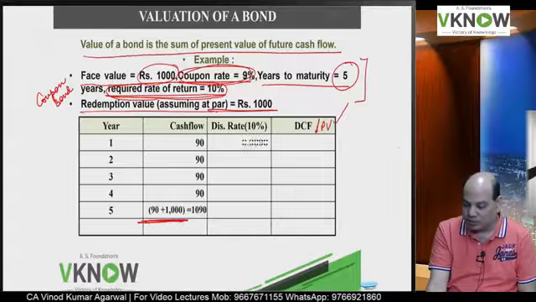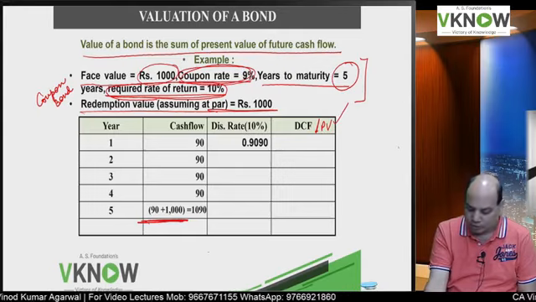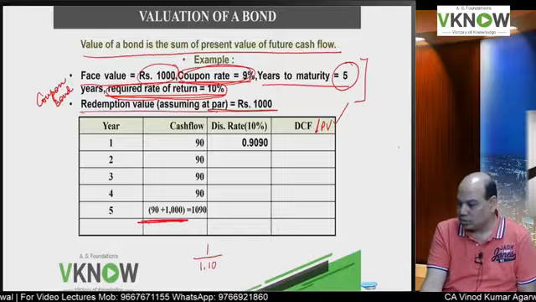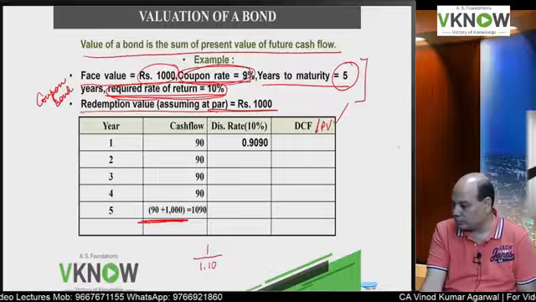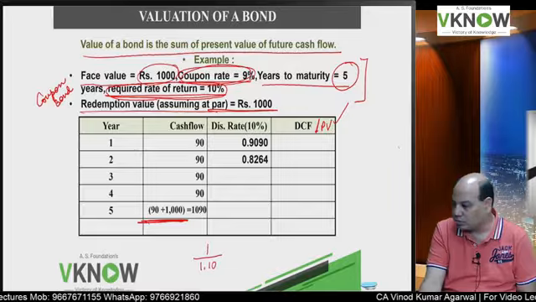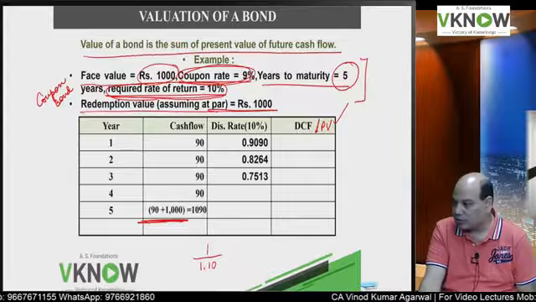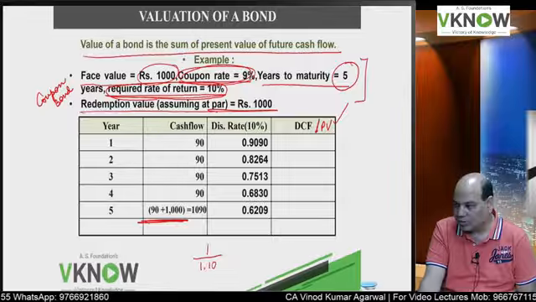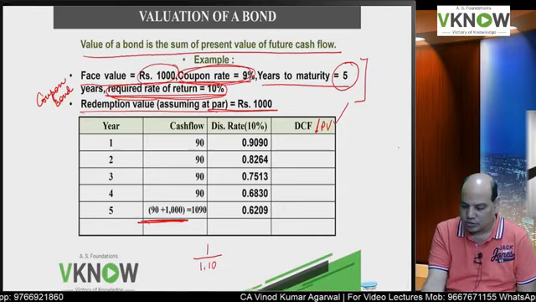Then you will write the present value factor. How do you get present value factor? 1 divided by 1.10 on your calculator equal to, you will get something around 0.9091, then again press equal to 0.8264, press equal to 0.7513, press equal to 0.6830, and again press equal to 0.6209. Okay, now just multiply and add.